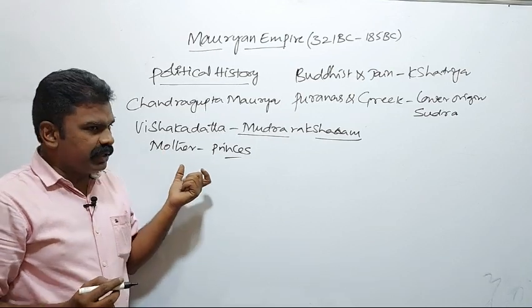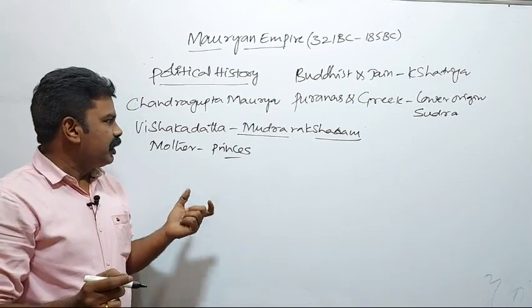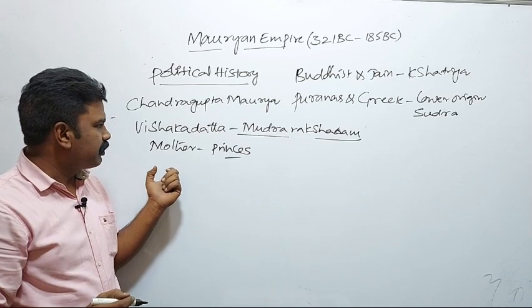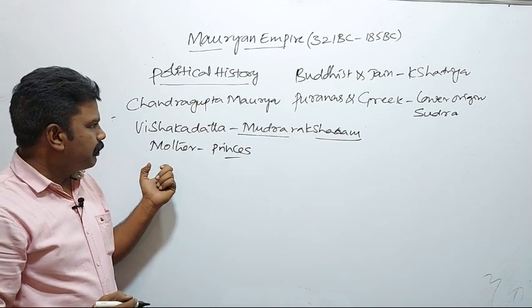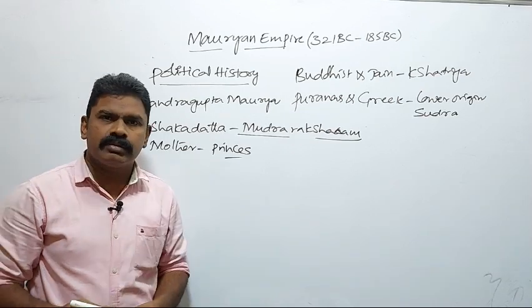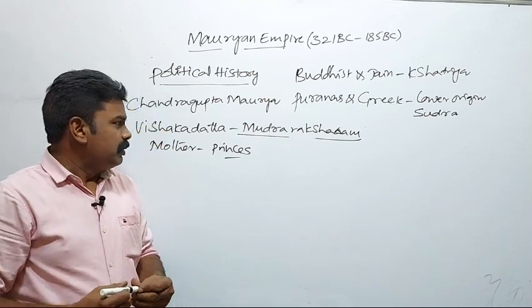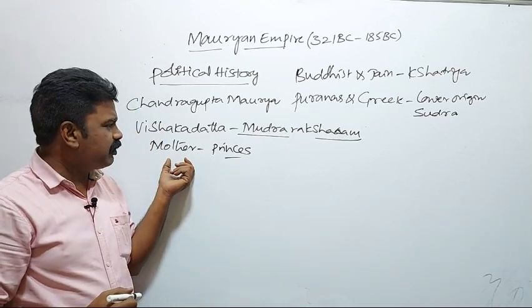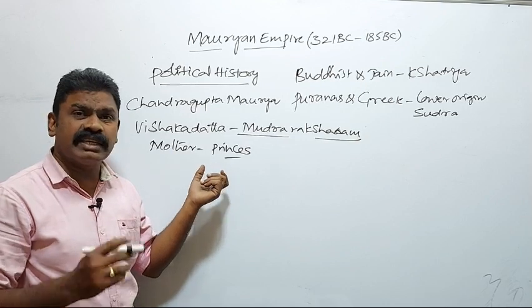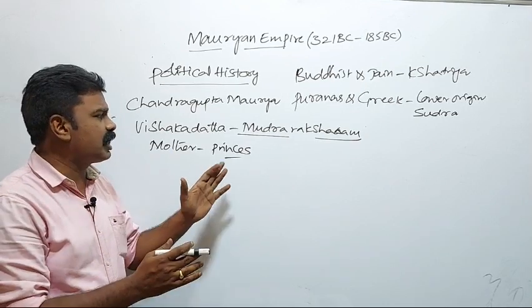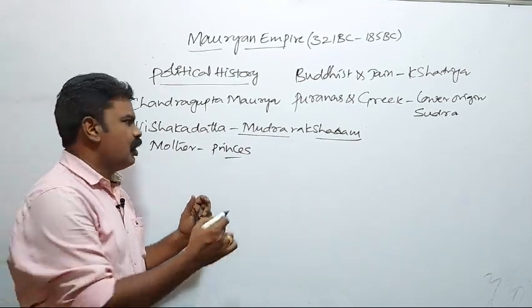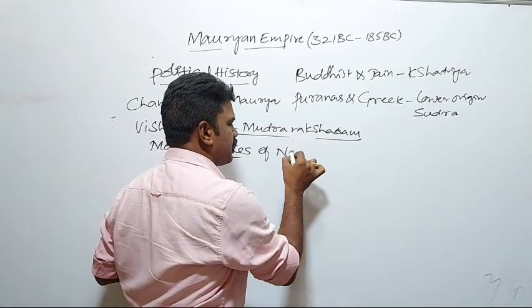That is, she had an illegal relation with one of the princes of Nanda.